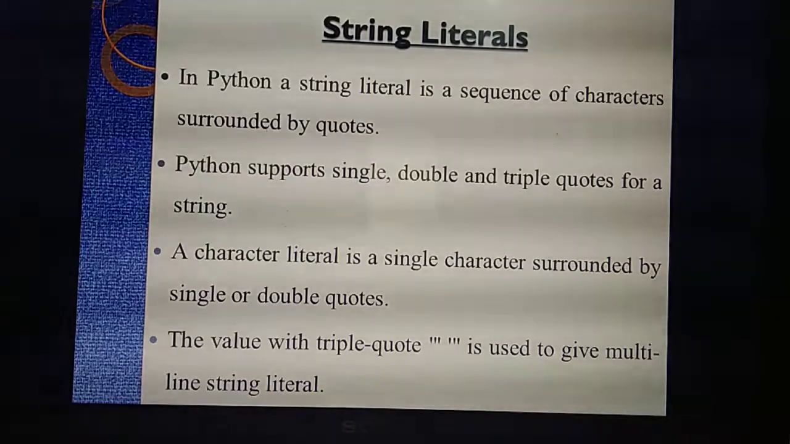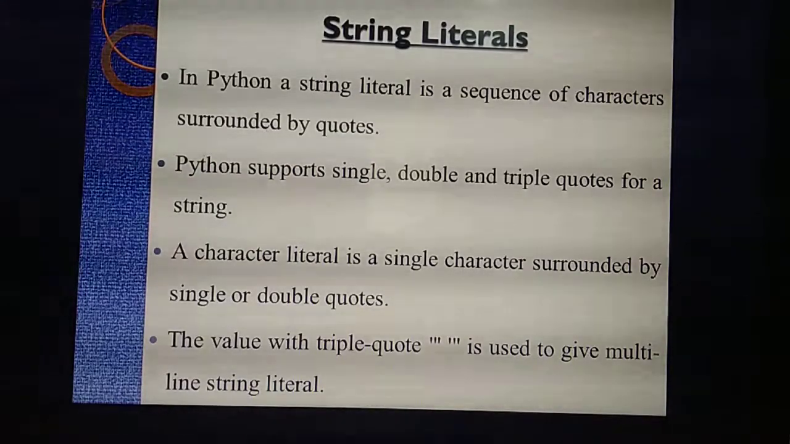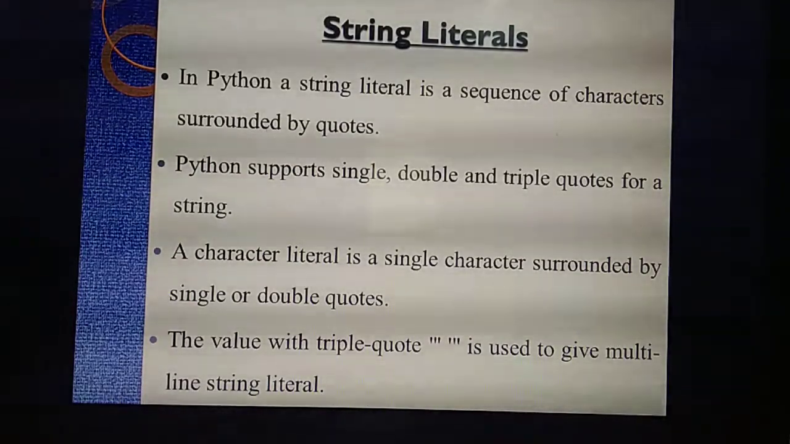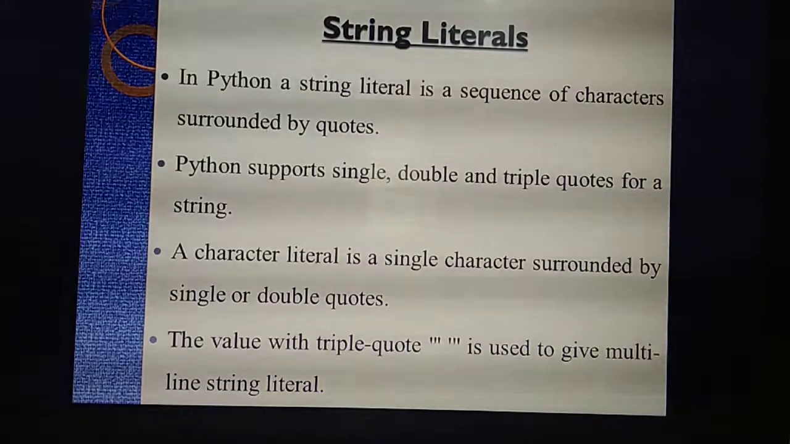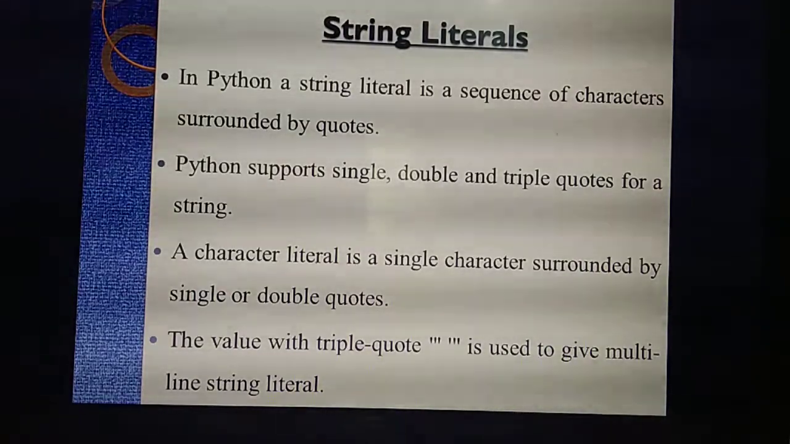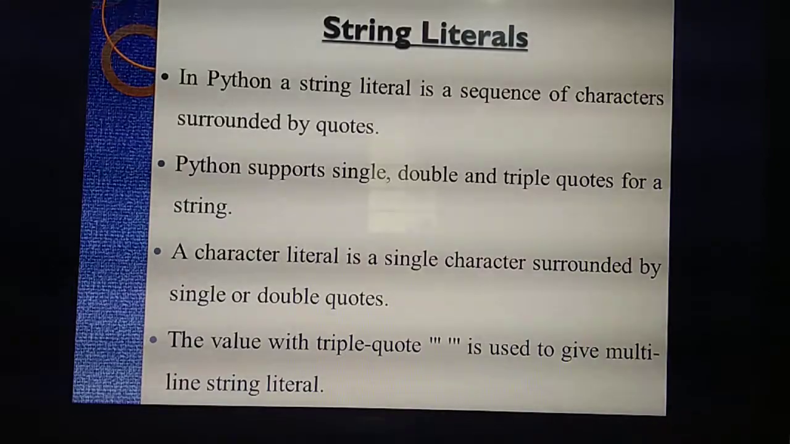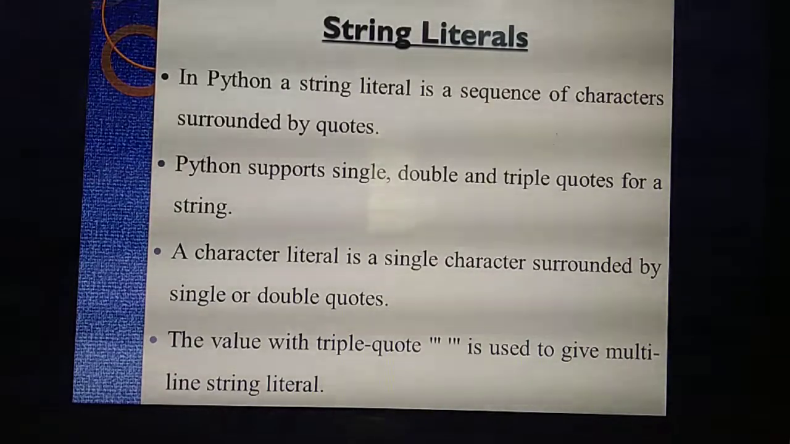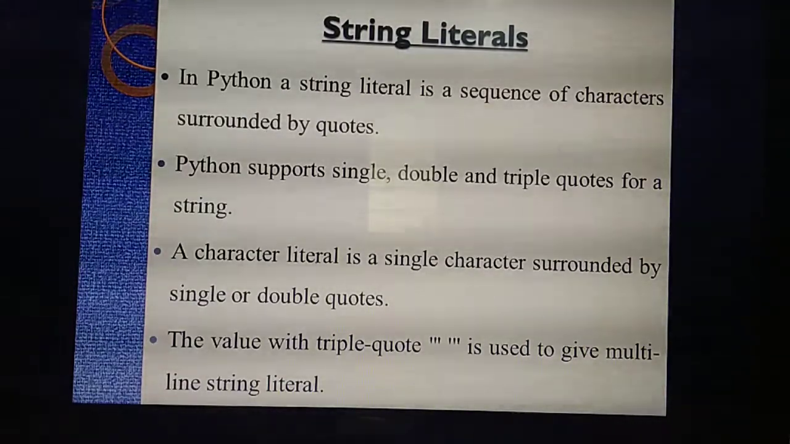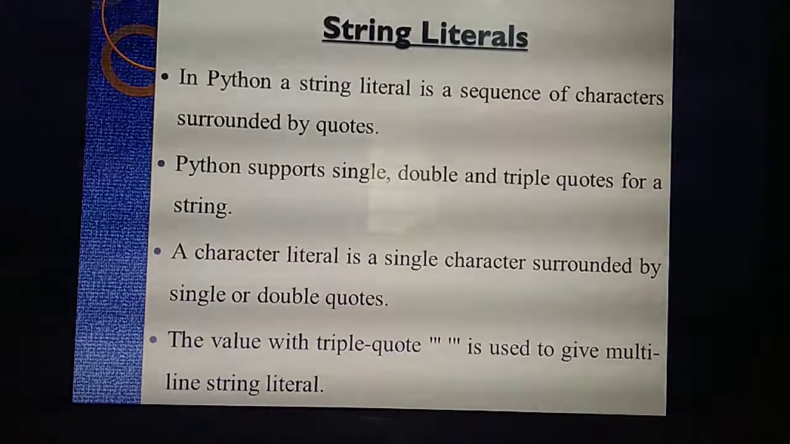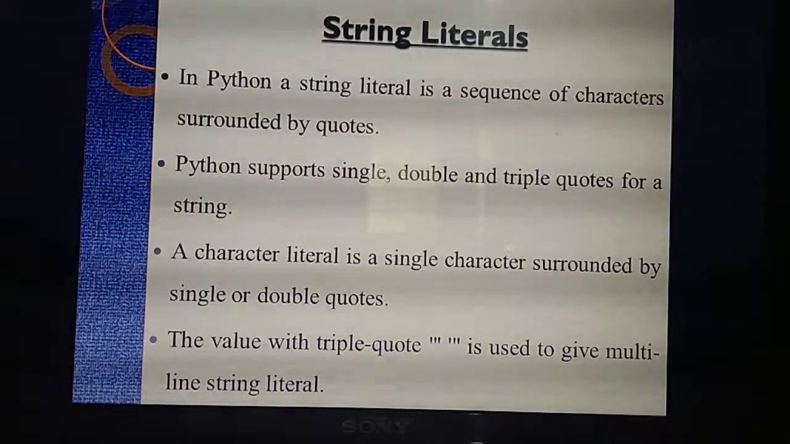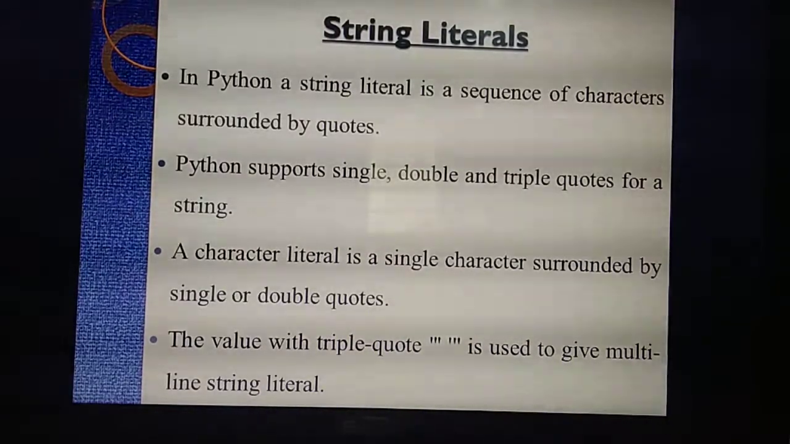Understand the difference between single, double and triple? Single quotes may be given for a single character, that means A, B, or a word, computer. Double quotes you can give for a sentence, or the one word computer. Triple quotes are always used to represent multi-line, that means many lines. Understand?